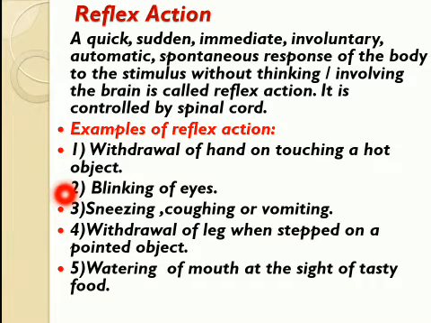Similarly, when something bright enters your eye, like an insect while you are driving, or when you look at the sun and bright sunlight enters your eye, you start blinking your eyes, and sometimes you immediately sneeze, cough or vomit without thinking, without involving the brain. Or withdrawal of the leg when stepped on a pointed object, or watering of the mouth at the sight of tasty food.